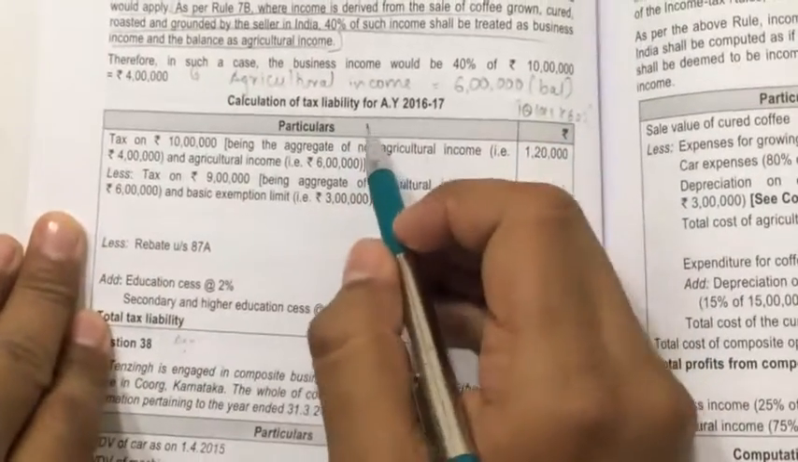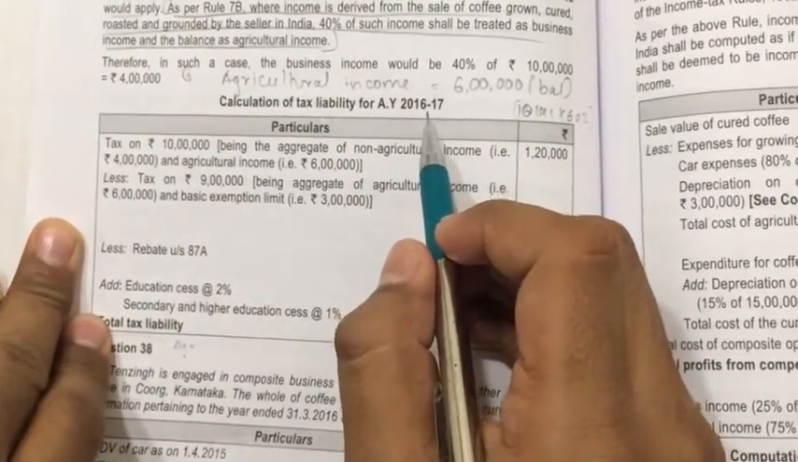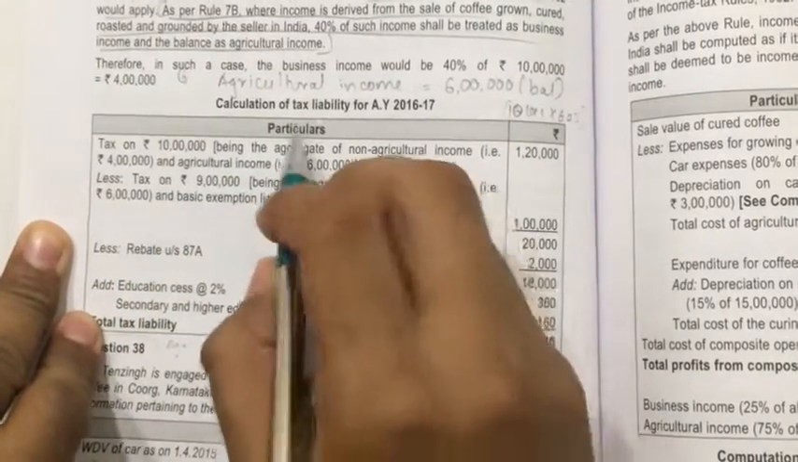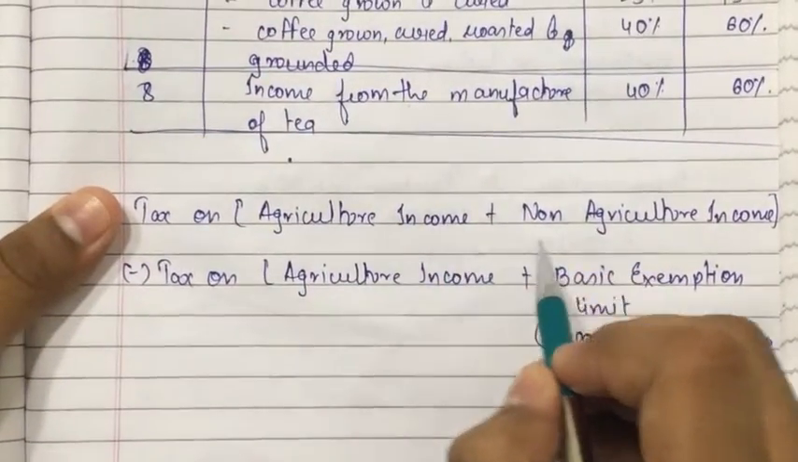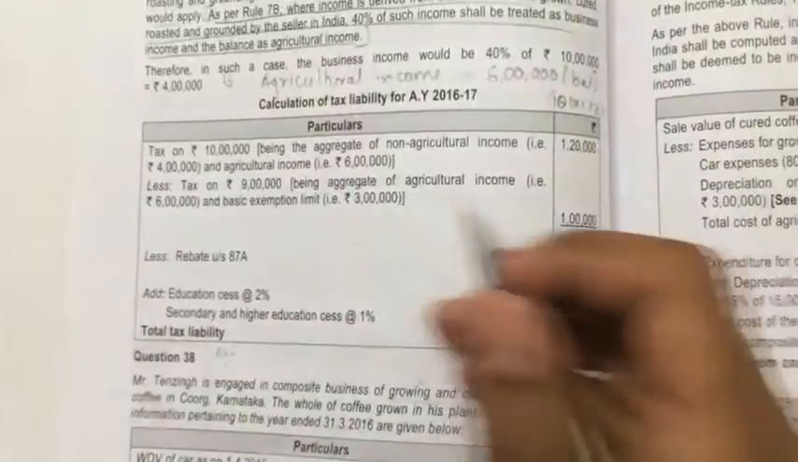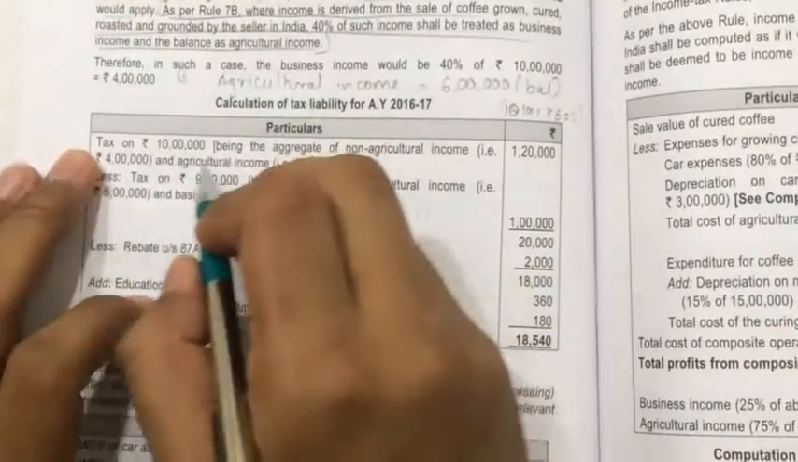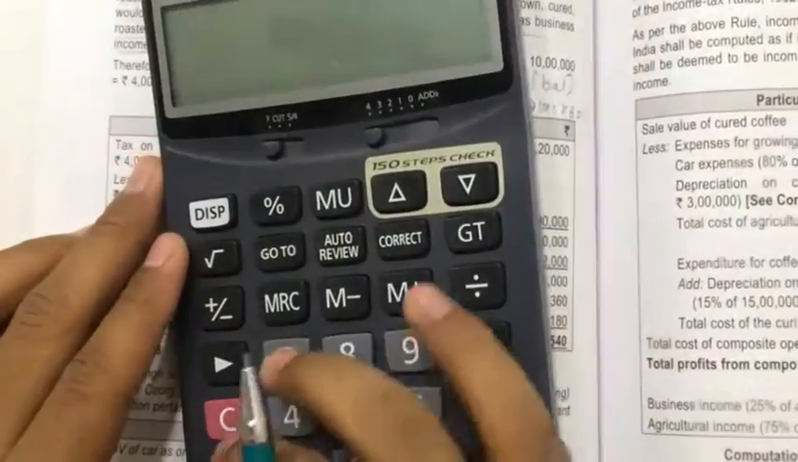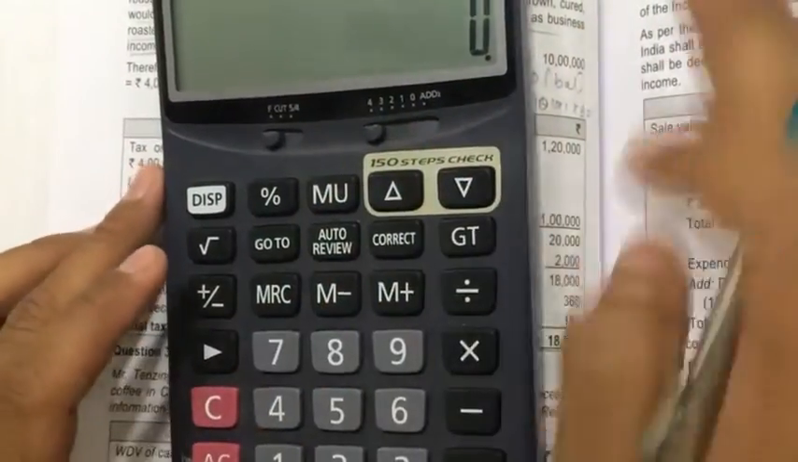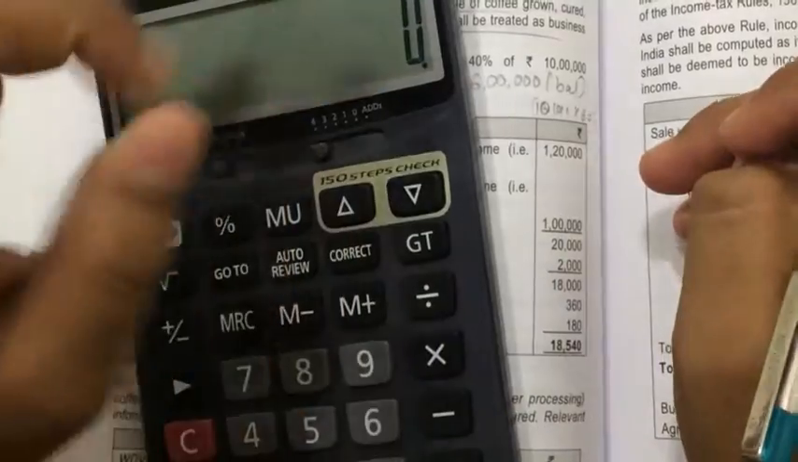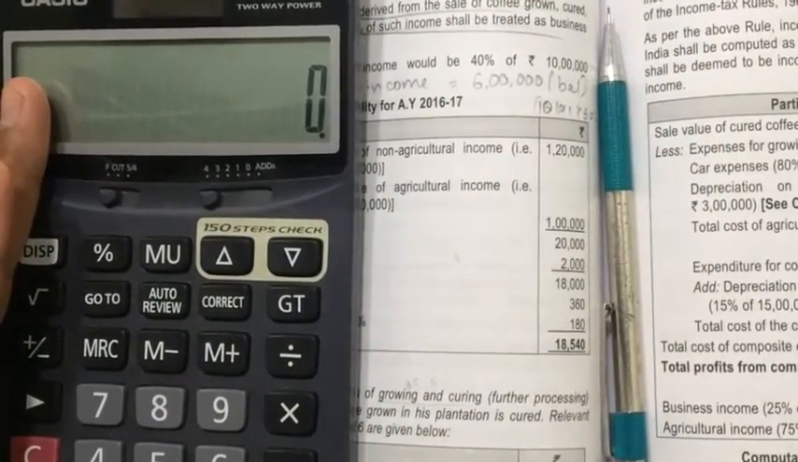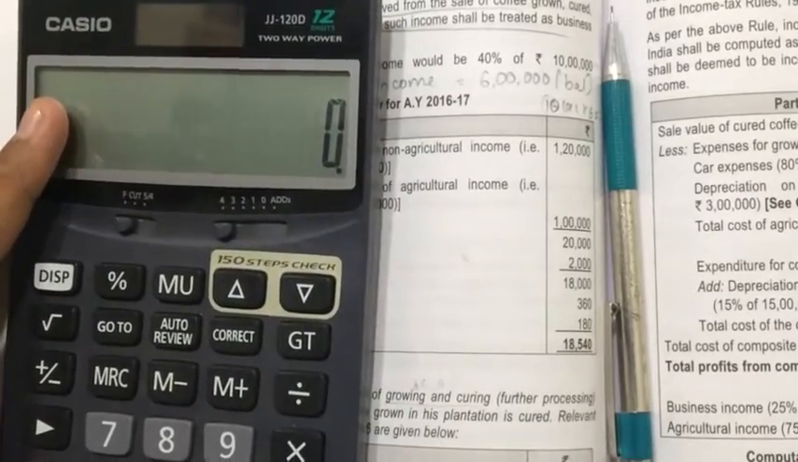Now, calculation of tax liability for the assessment year 2016-17. So tax on rupees 10 lakh being the aggregate. We will not write being the aggregate, we will write tax on agricultural income plus non-agricultural income. So that comes to rupees 10 lakhs. On 10 lakhs our tax will be purely excluding education cess and higher education cess, only the tax before education cess and higher education cess.